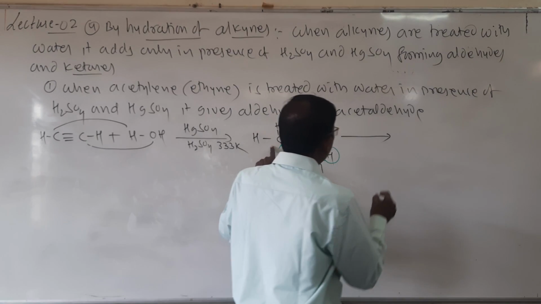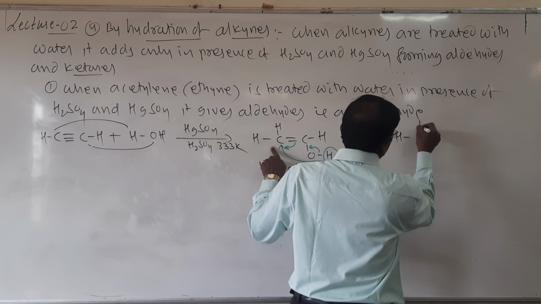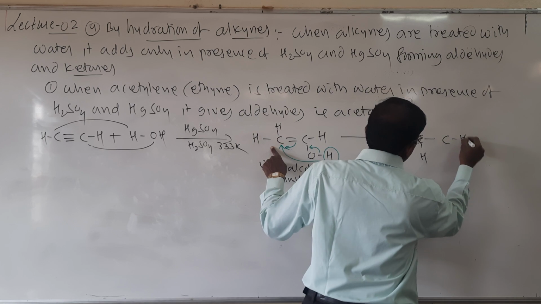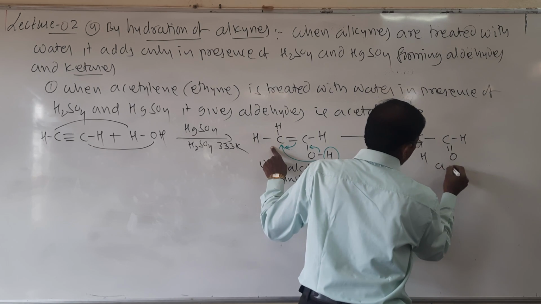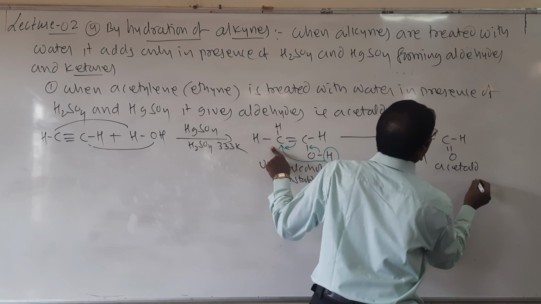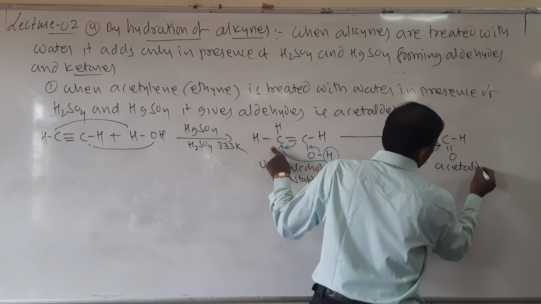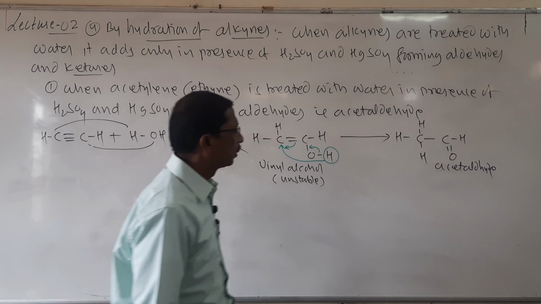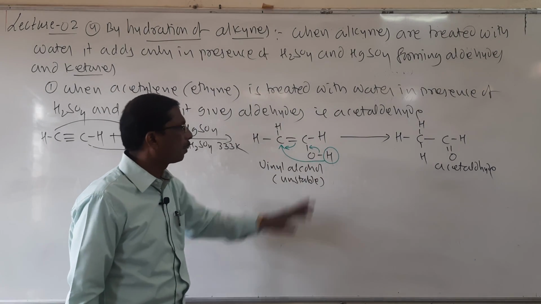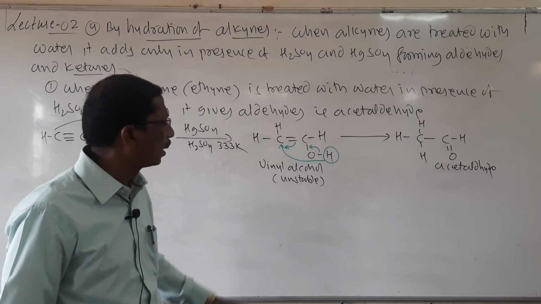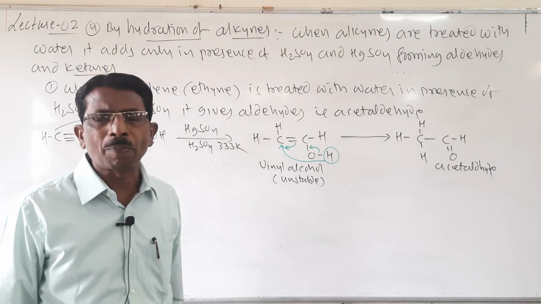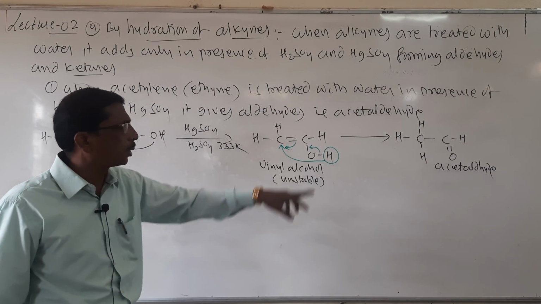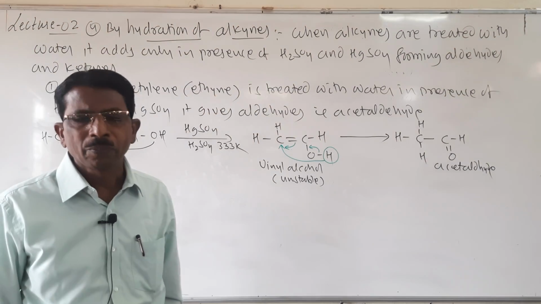And then it forms H, CH, H and a single bond CH, double bond O. It is called acetaldehyde. Here tautomerization takes place, rearrangement takes place. That is also called the keto and enol form. So here vinyl alcohol is unstable and it changes into acetaldehyde.